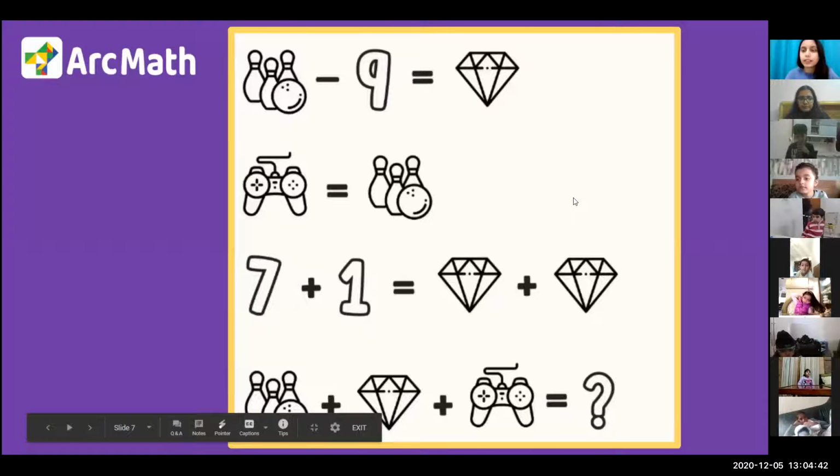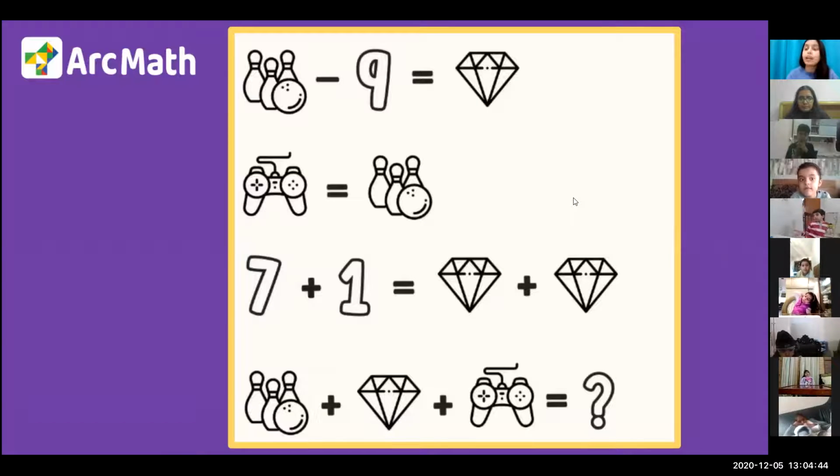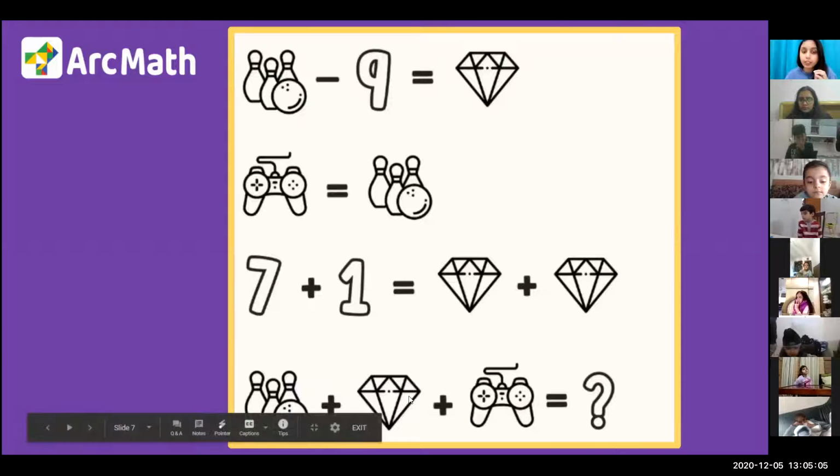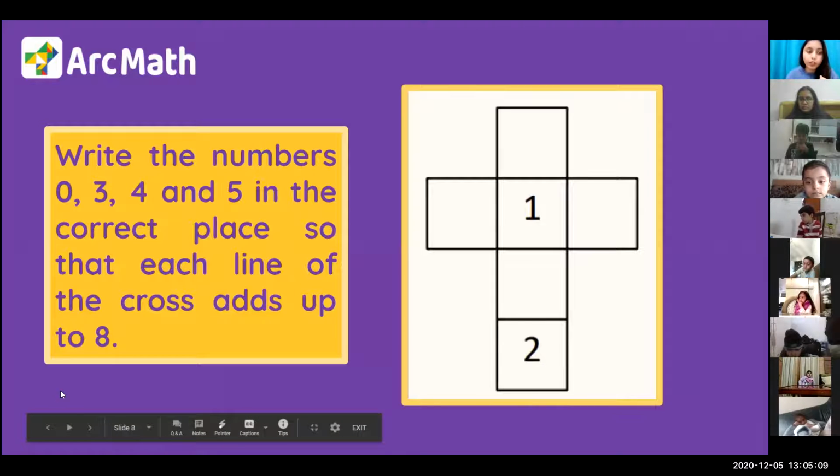Okay, so this is another problem and you all have to solve it yourself. ठीक है? आप सब देखो कि इसकी वैल्यू कैसे फाइंड करेंगे हम. So we have dash -9 is equal to a diamond. We have this remote control game is equal to these pins. 7 plus 1 is equal to diamond plus diamond. Then we have these pins. Then we have diamond plus this game is equal to question mark.